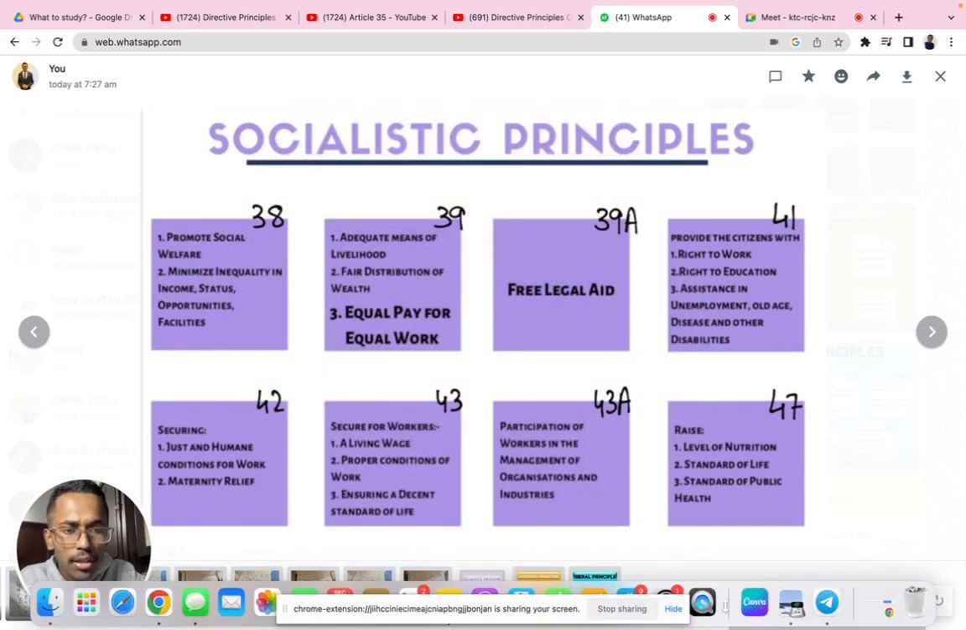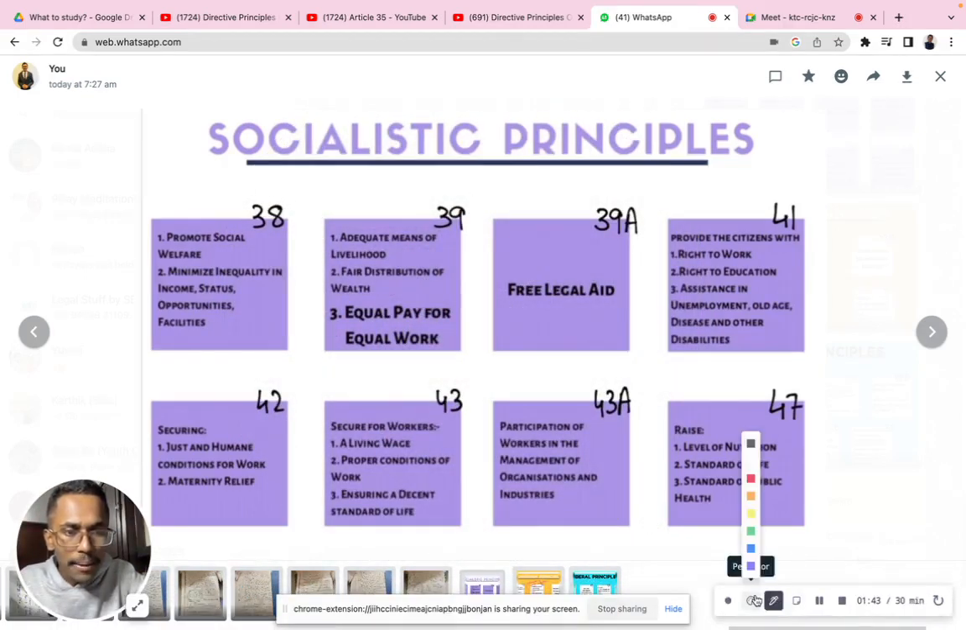Now, starting with the socialist principle. Let me use my red pen. What do you mean by socialist principle? The first one starts with Article 38, 39, 39A, 41, 42, 43, 43A, and 47. Article 38 speaks about promoting social welfare. Point number one, minimize inequality in income, status, opportunities and facilities. That means providing equal opportunity for equal work. It is similar to 39 itself, but here we are collectively looking into the overall welfare of the state.